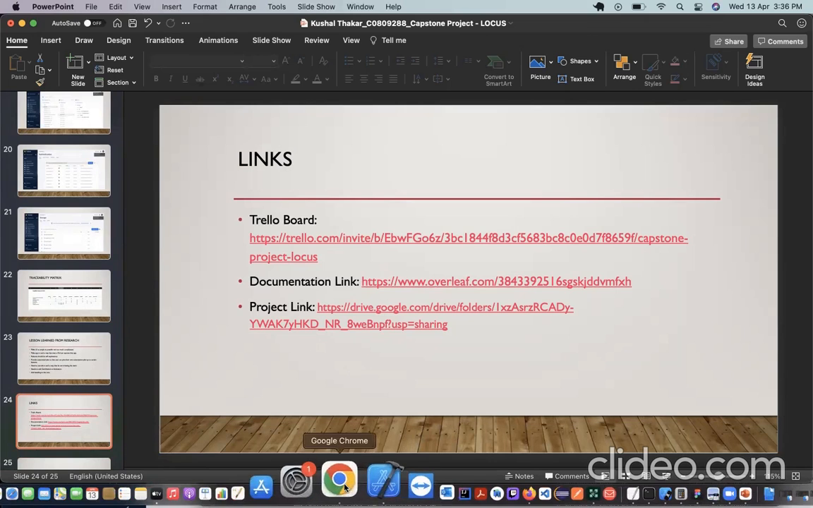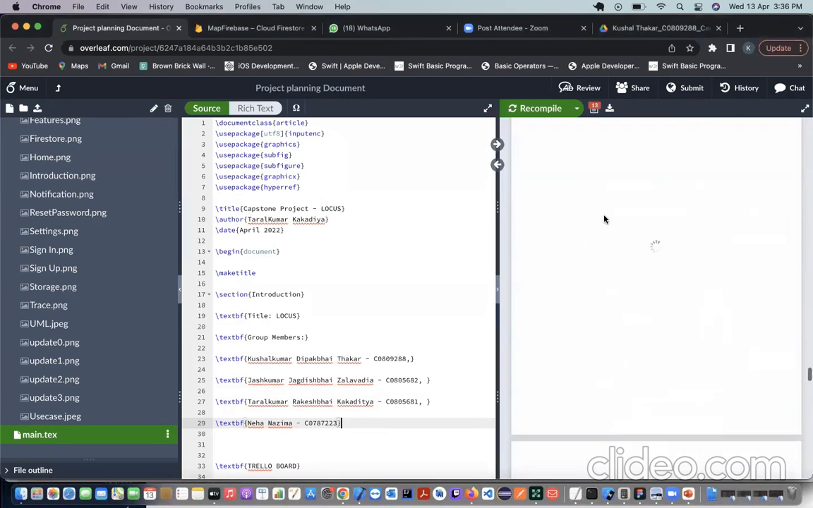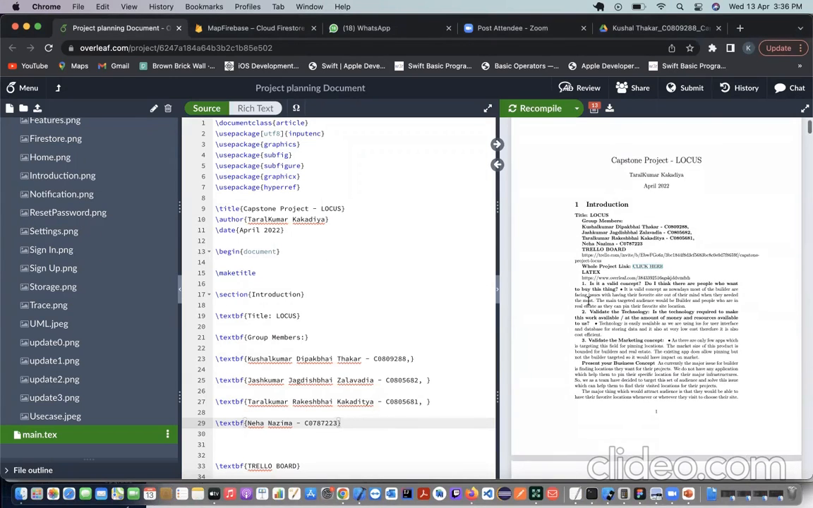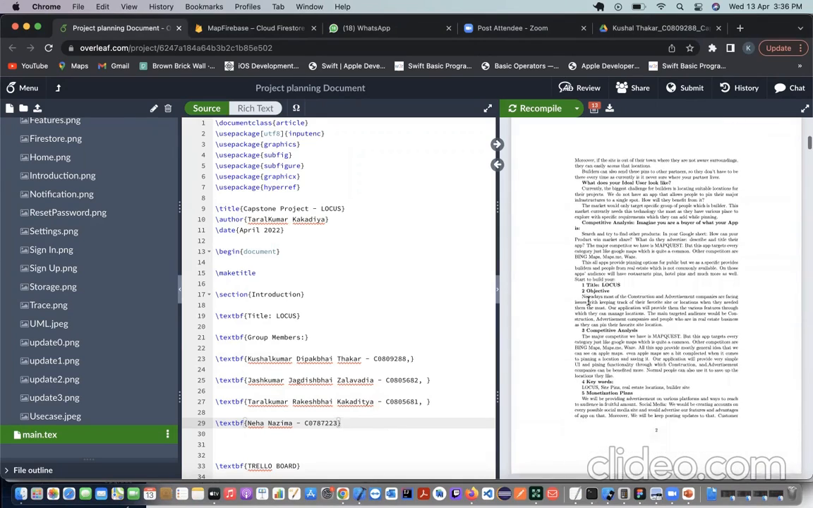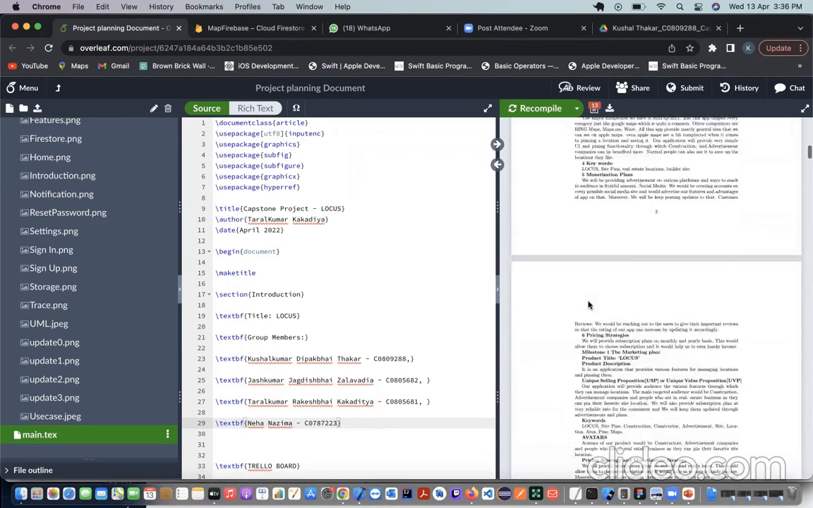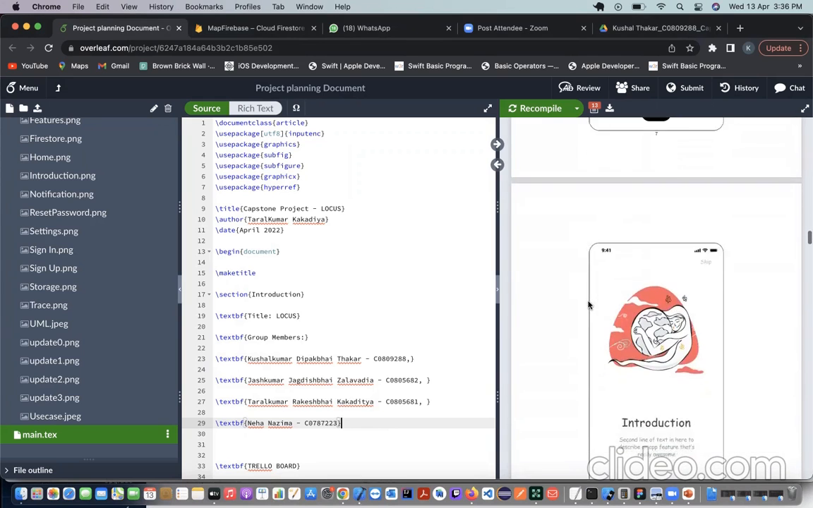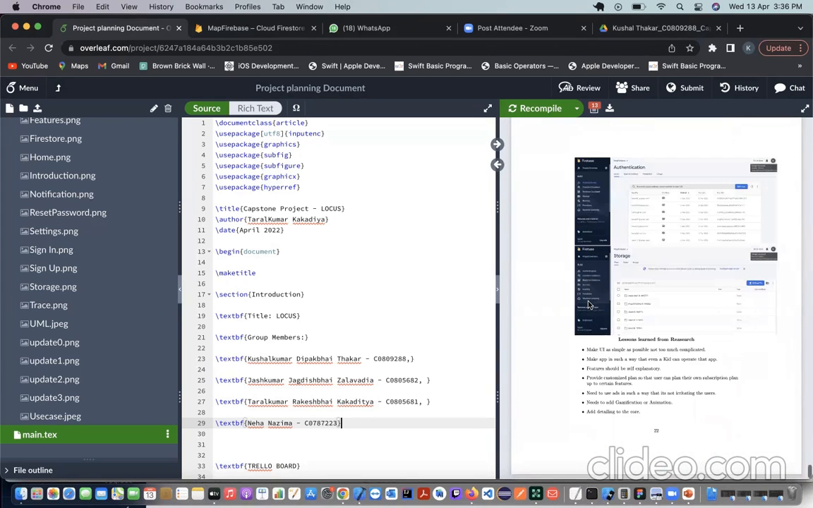And these are the links to the Trello board, the documentation you can find on Overleaf, and the project link. So let me show you the LaTeX document. This is our LaTeX document. It explains in detail what we have presented in our presentation today. It tells about the objectives and everything that we discussed in our PPT, and it has UI prototyping, UML, and every sort of thing that is needed for the documentation of this project. The whole application is documented within this LaTeX document.